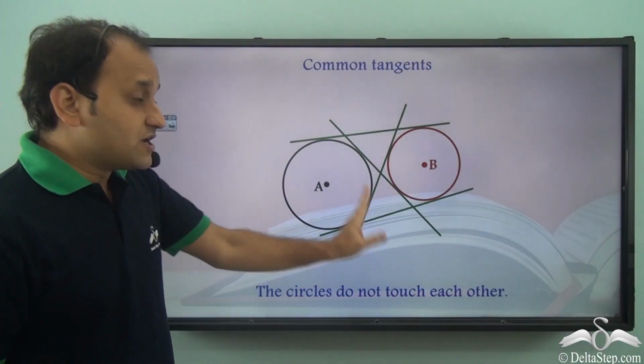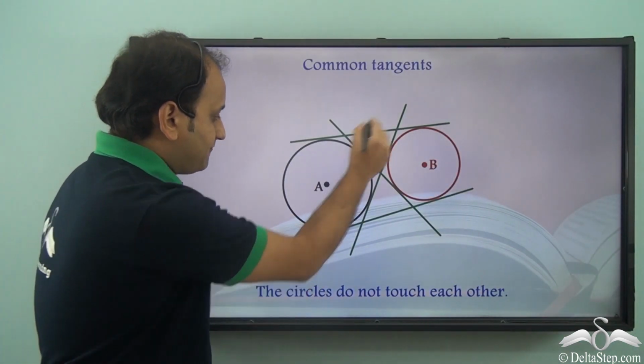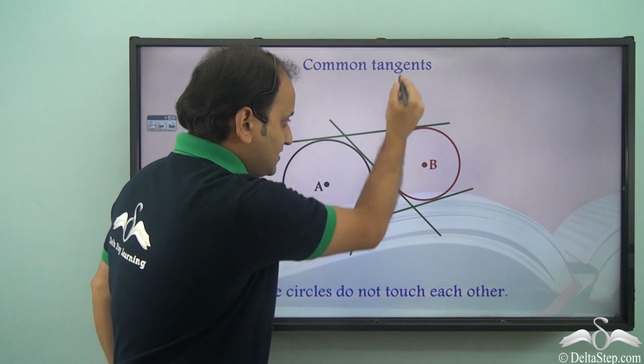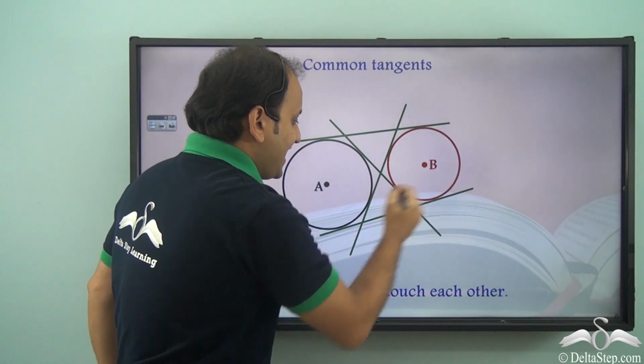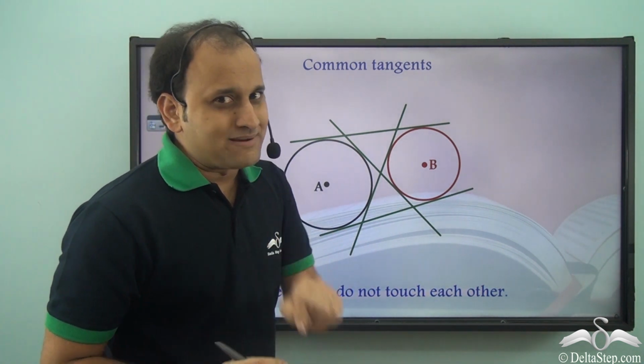If the circles do not touch, in that case we can have 1, 2, 3 and 4 tangents, 4 common tangents.